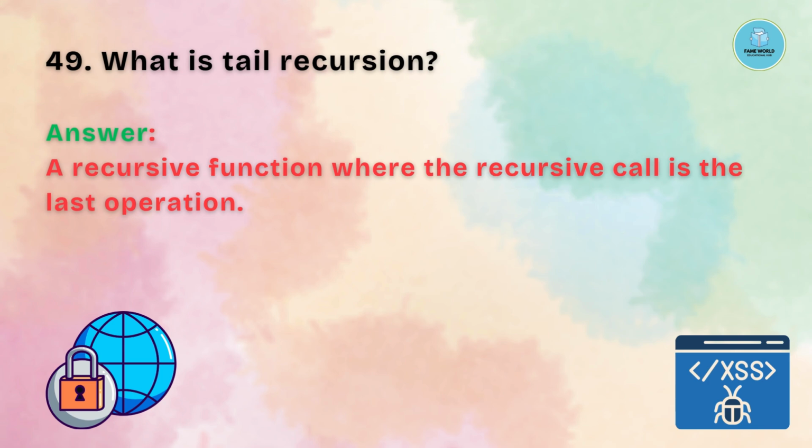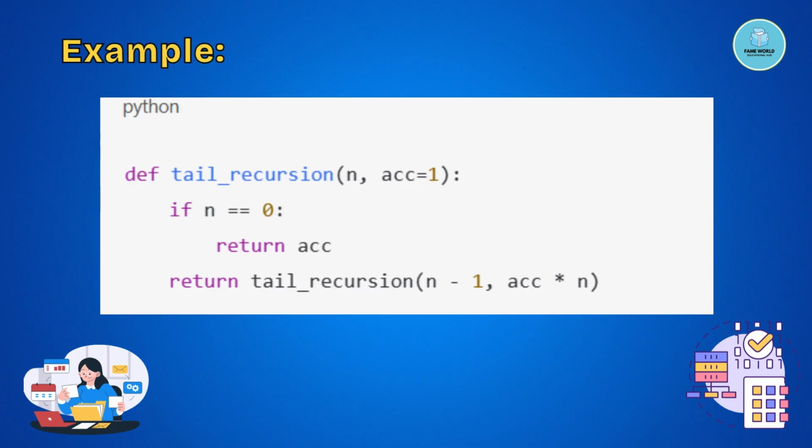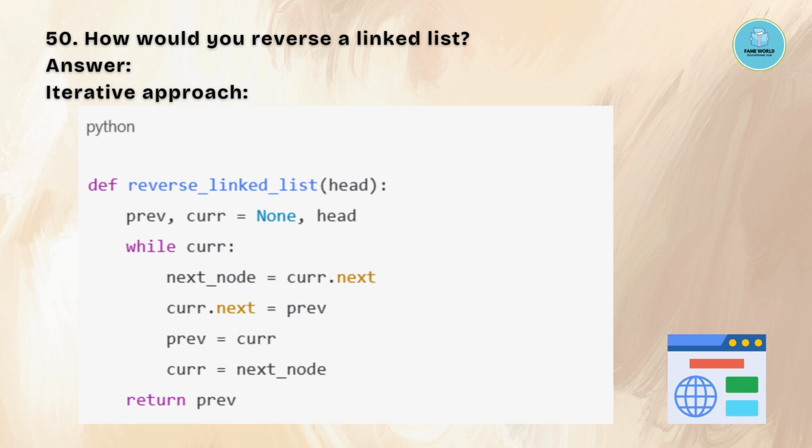Question number 49. What is tail recursion? A recursive function where the recursive call is the last operation. Example is as follows. Question number 50. How would you reverse a linked list? We can follow the iterative approach and example is as follows.